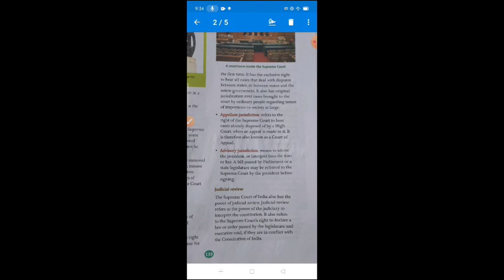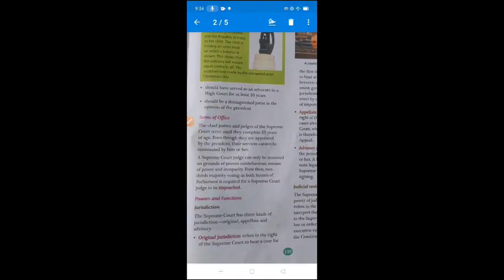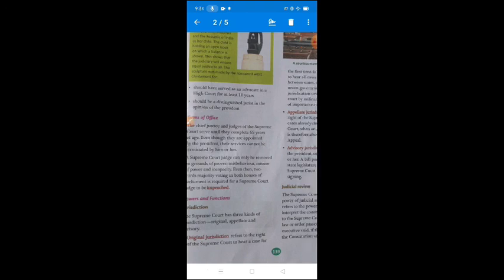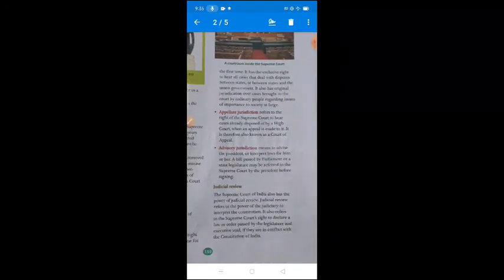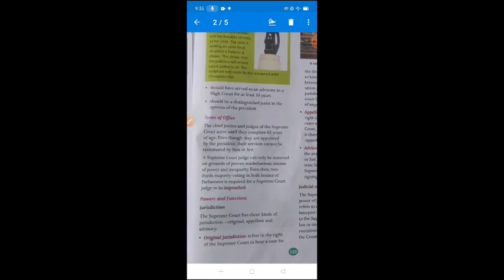Dear students, if you see that example, which type of cases come into the original jurisdiction? The matter related to state and state, the matter related to state and union government, the matter related to one side one state and another side more states. This type of cases come into the original jurisdiction. And the fundamental rights related matter is also listened to by the Supreme Court in their original jurisdiction.